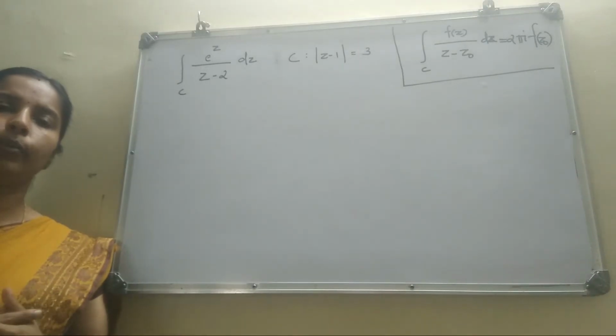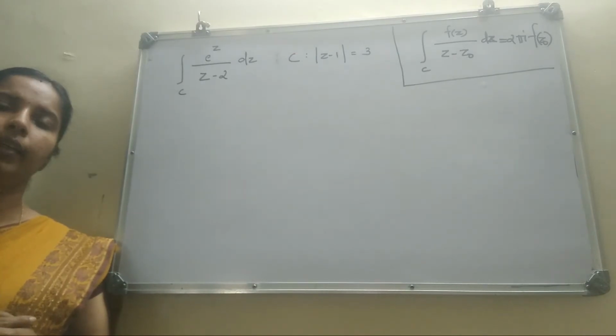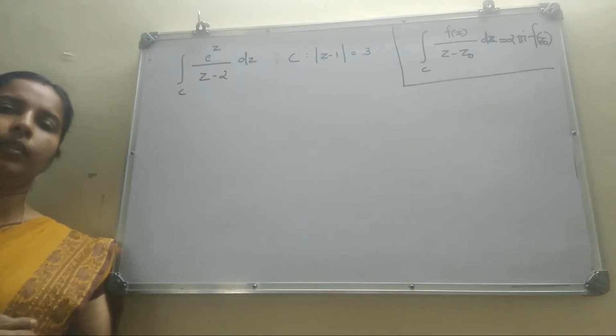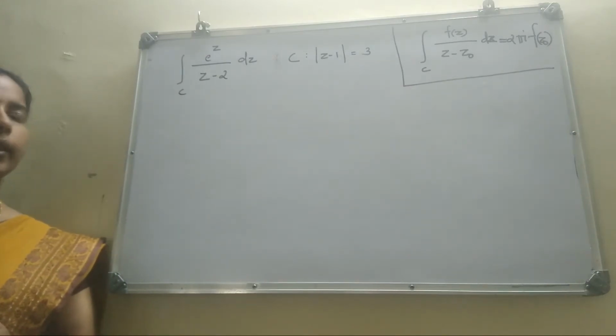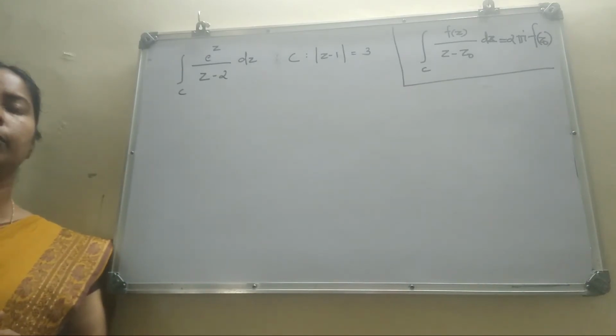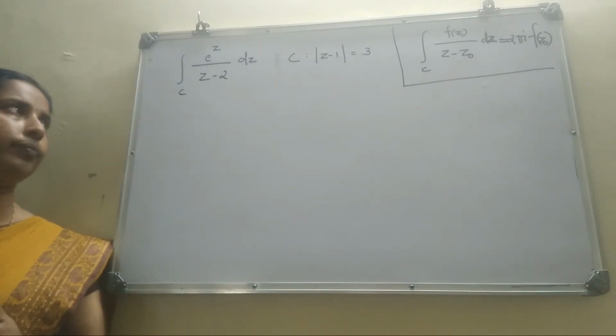Let me illustrate different situations in which we can apply Cauchy's integral formula. So consider the integral over C e raised to z by z minus 2 dz, where C is the circle mod z minus 1 equal to 3.